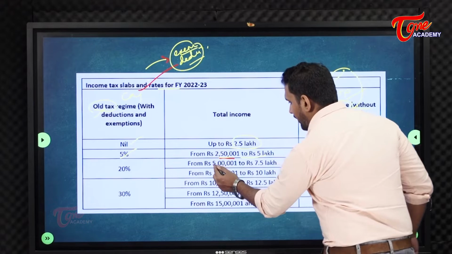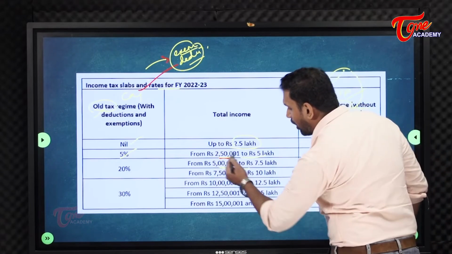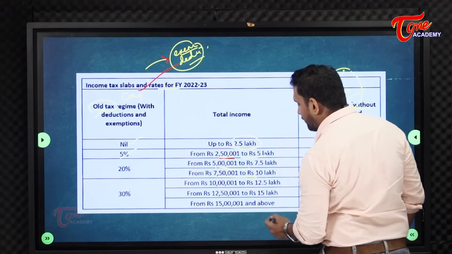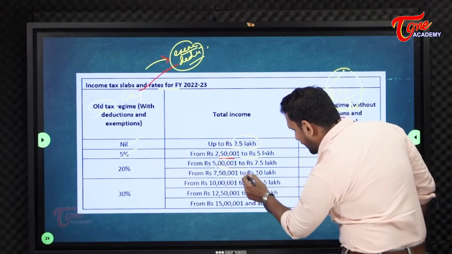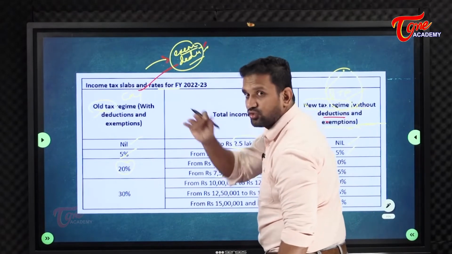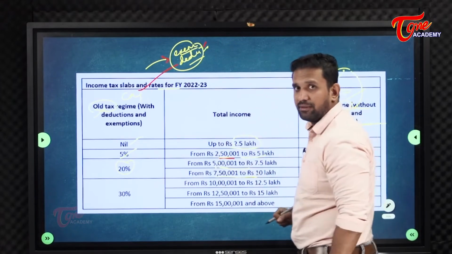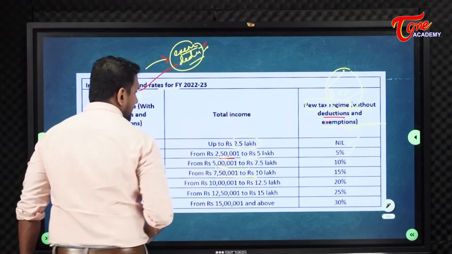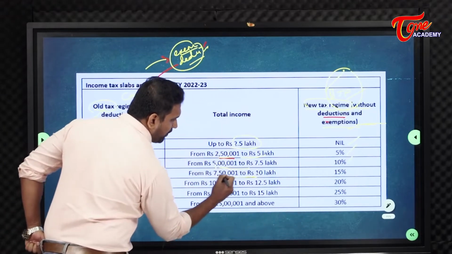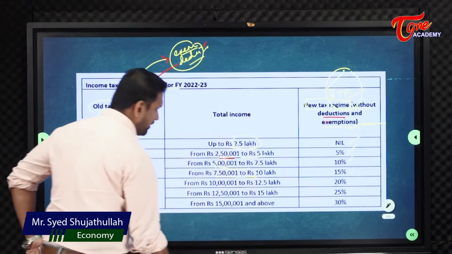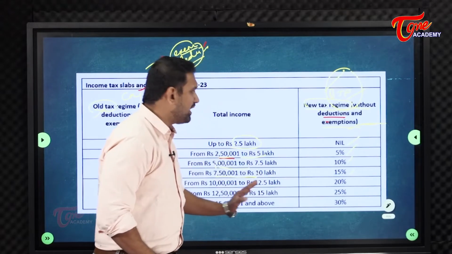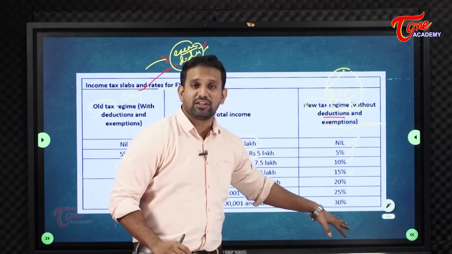From 5 lakhs to 7.5 lakhs or from 7.5 lakhs to 10 lakhs. In the old regime, if anybody is earning more than 5 lakhs and up to 10 lakhs, he will be taxed 20%. But he can take the exemption and deduction, so he can reduce his total tax liability. In the new system, if you are earning from 5 to 7.5, you pay 10%, and from 7.5 to 10 lakhs, you pay 15%. Basically, here you will not take any exemptions and deductions directly. The new one is very simple.